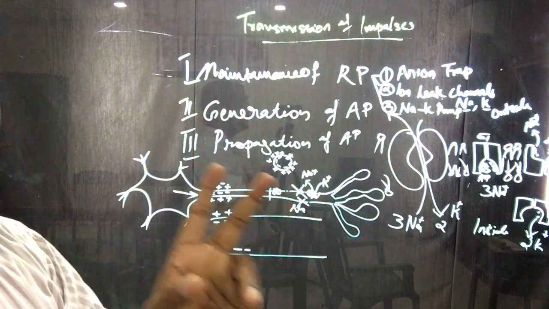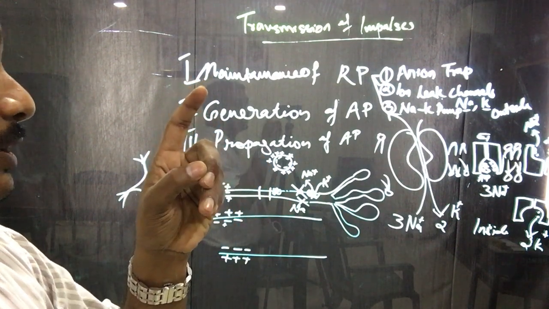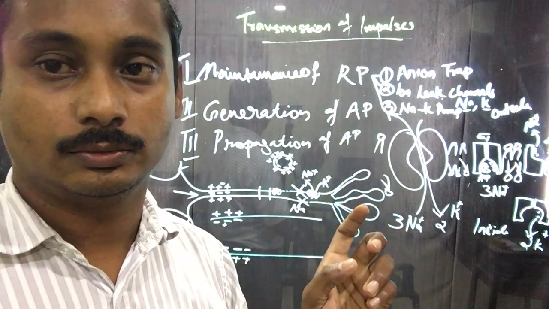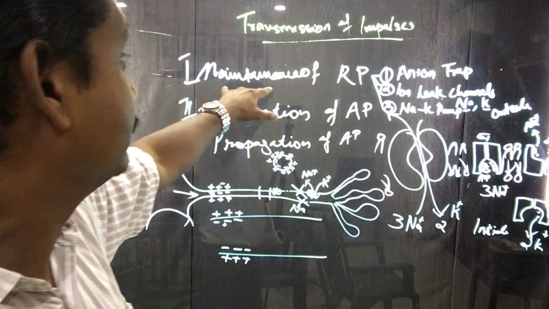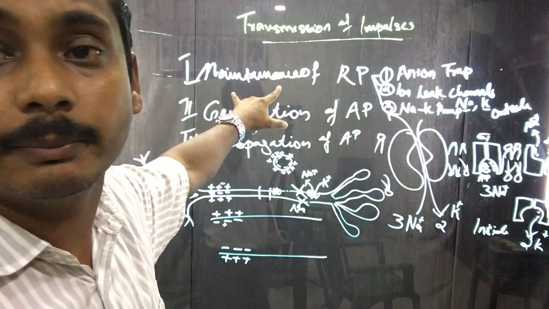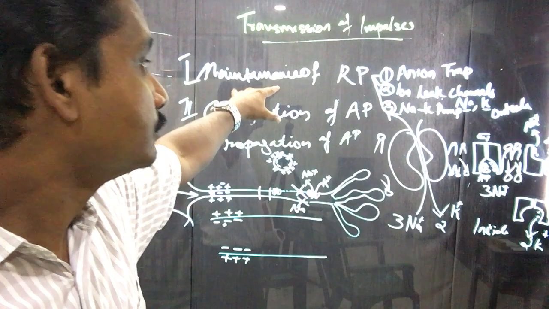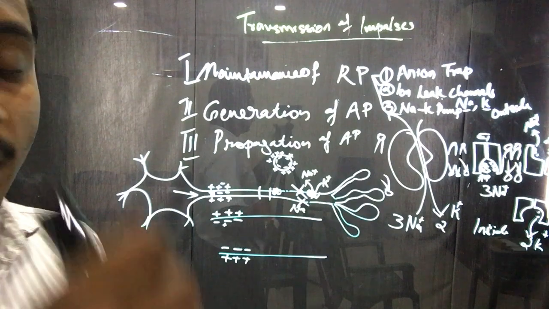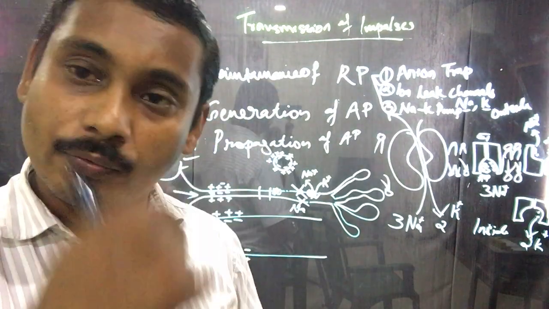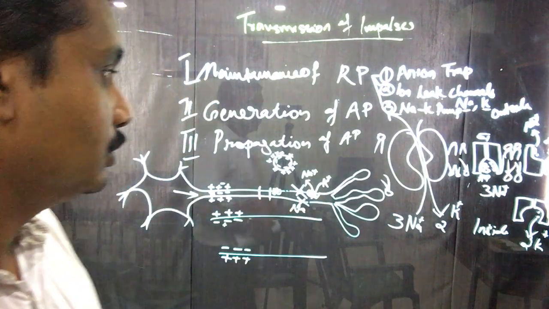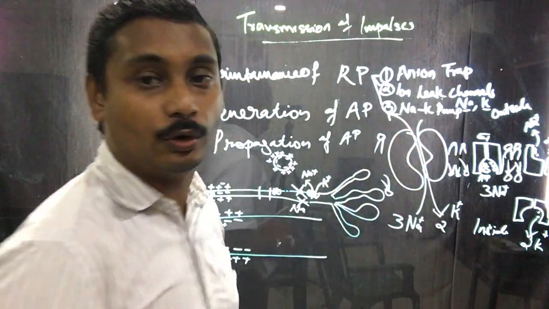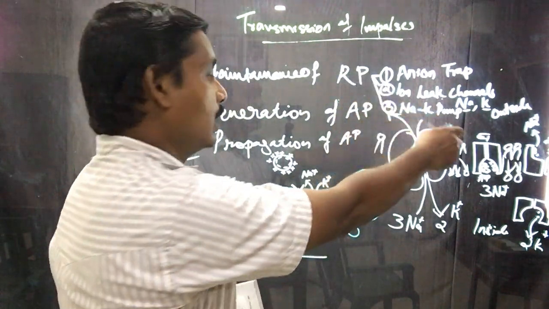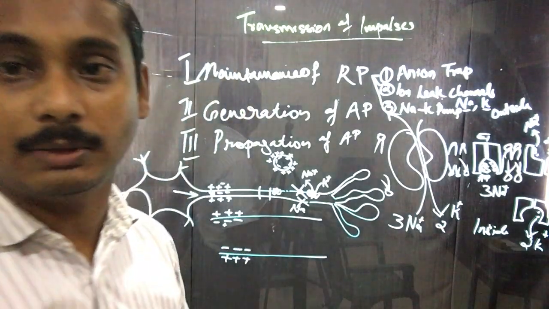The next one is ion leak channels. These are the gates through which sodium and potassium ions can move in and out. At the time when the resting membrane potential is to be maintained, the sodium gates are completely closed, so the sodium ions cannot move in or out. Then the third process, the sodium potassium pump: 3 sodium ions are pumped out and 2 potassium ions come in.